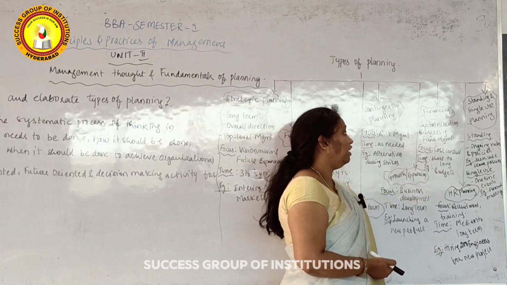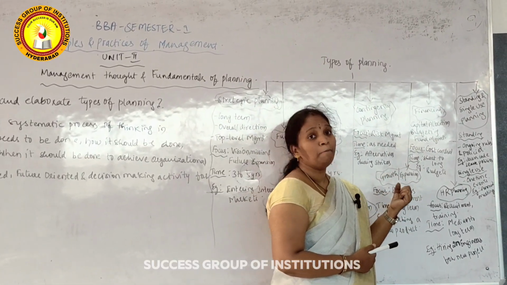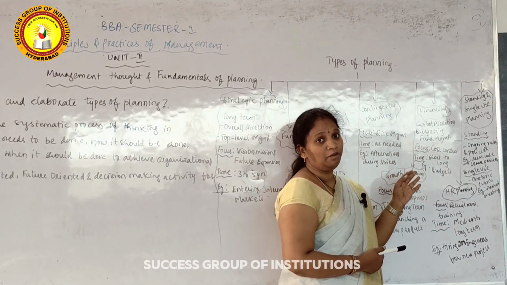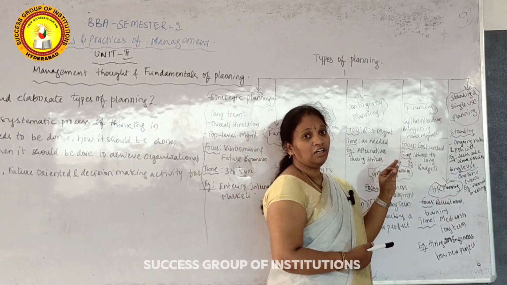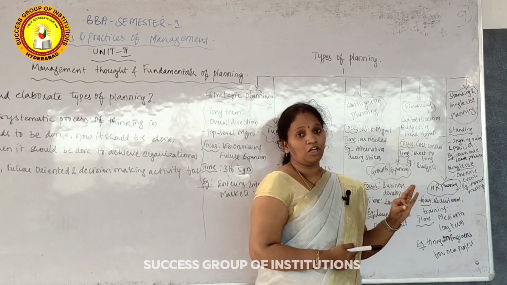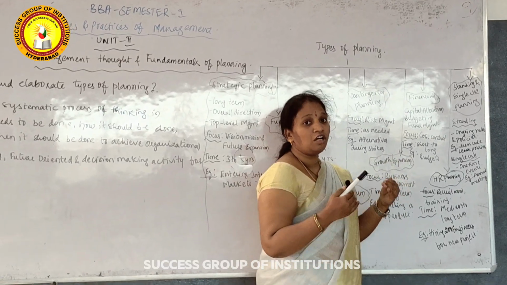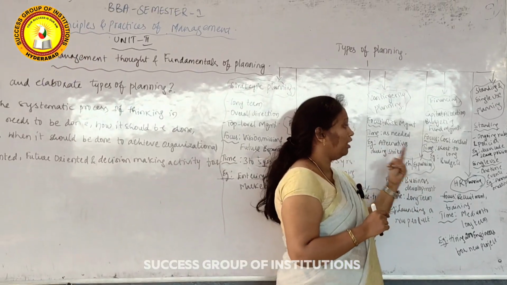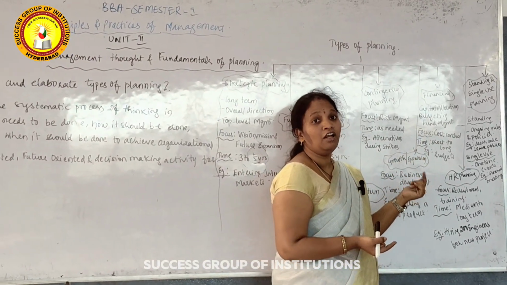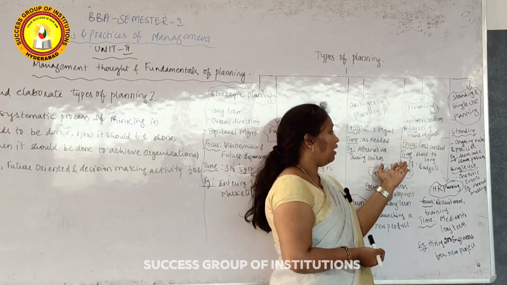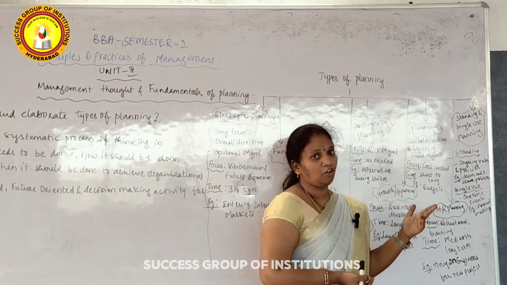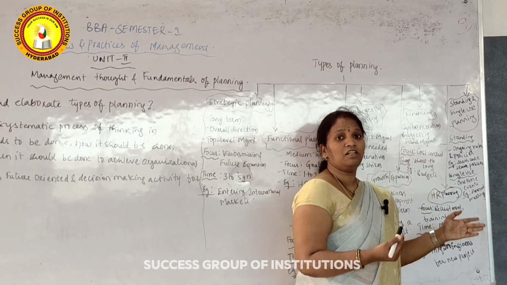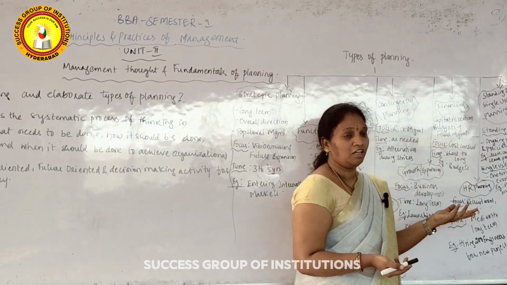Next one is financial planning. Financial planning is nothing but allocating the financial resources, that is capital, budgeting, funds and management. Here the focus is on cost control. Every organization leads with cost controlling only. When the expenses decrease, then only the company can achieve its financial goals. The time period is short term to long term. The best example is budget. Budget is nothing but allocating the funds for various expenses.